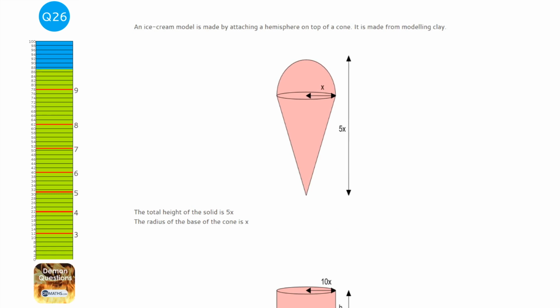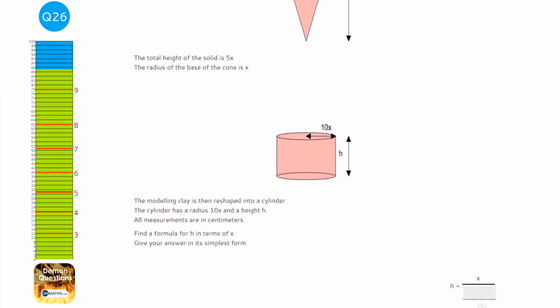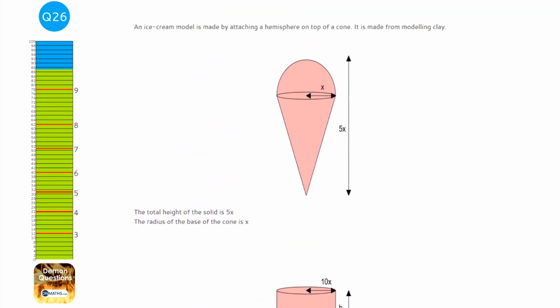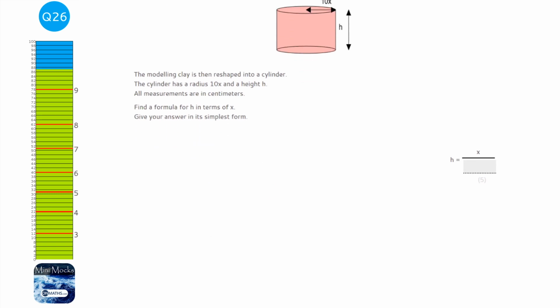Okay, so this doesn't seem like the easiest question because there's 3 shapes going on. There's no numbers in it at all, and we're asked to find a formula. So the first place I'd start is working out what formulas we'll need. So we've got a hemisphere, and some of these formulas you will be given.